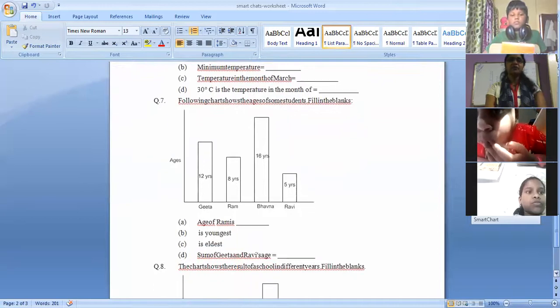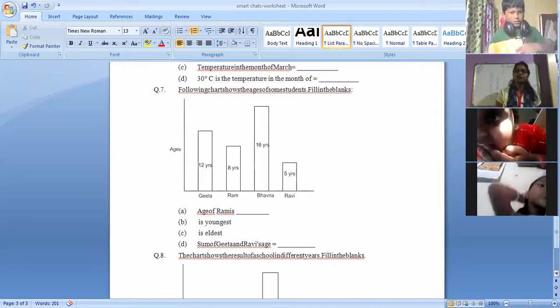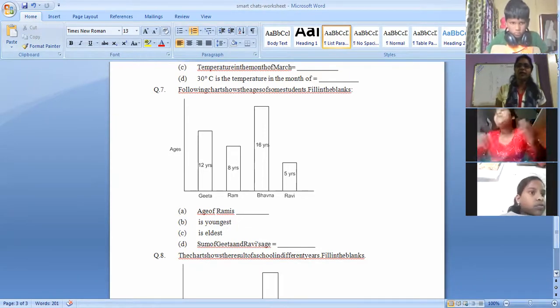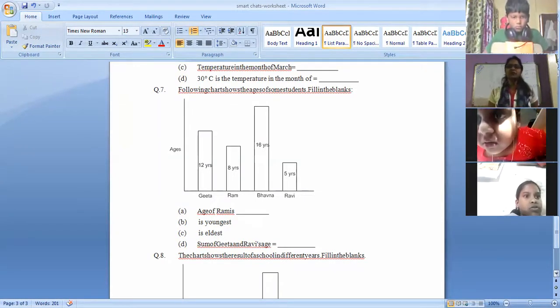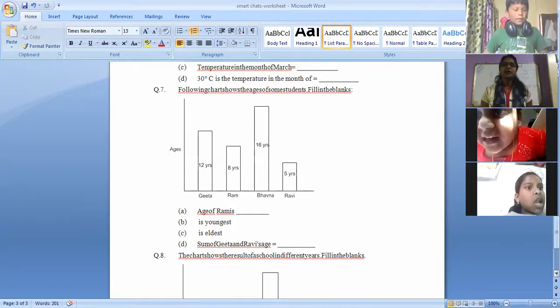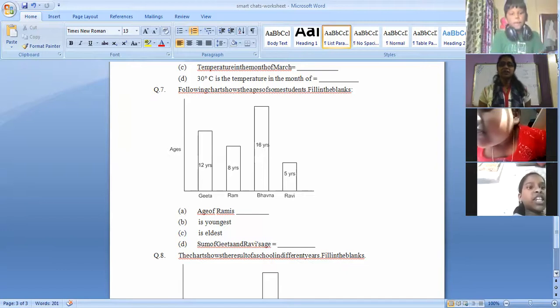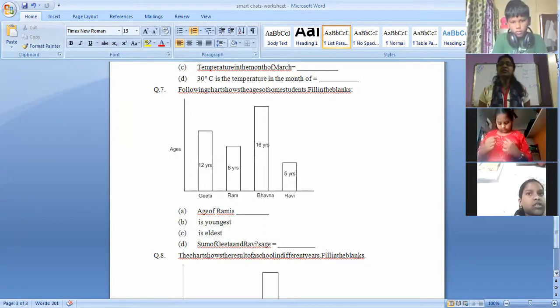Okay. The next one. Following is the chart showing the ages of some of the students. So you have to answer the question. Now, Geeta, Ram, Bhavana, and Ravi. 4 students are there. What is the age of Geeta? 12 years, ma'am. What is the age of Ram? 8 years, ma'am. What is the age of Bhavana? 6 years. What is the age of Ravi? 5 years. Now, who is the youngest one?